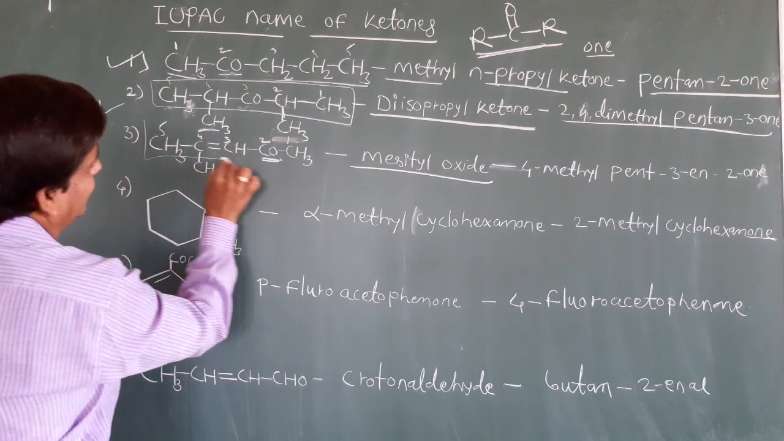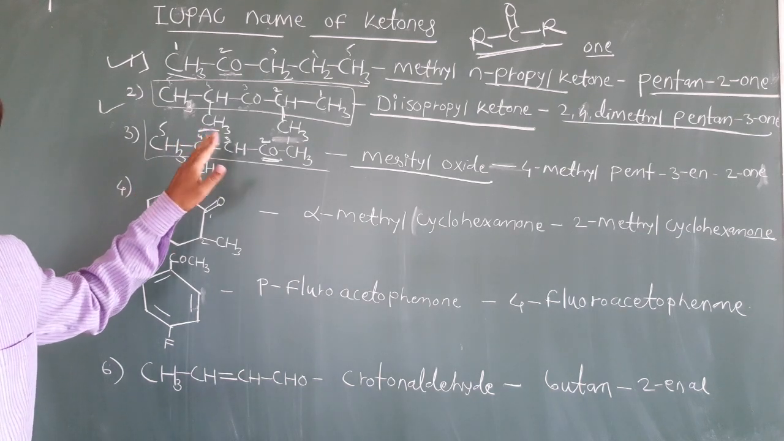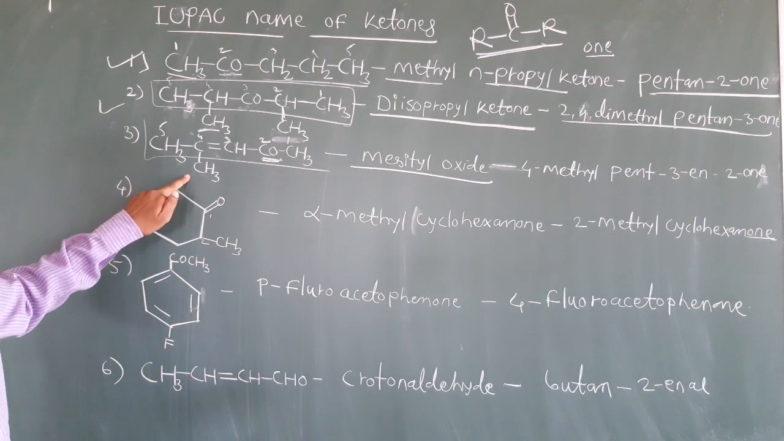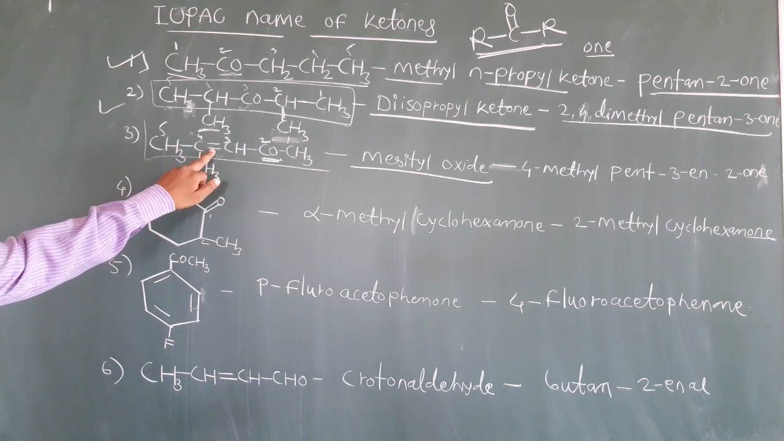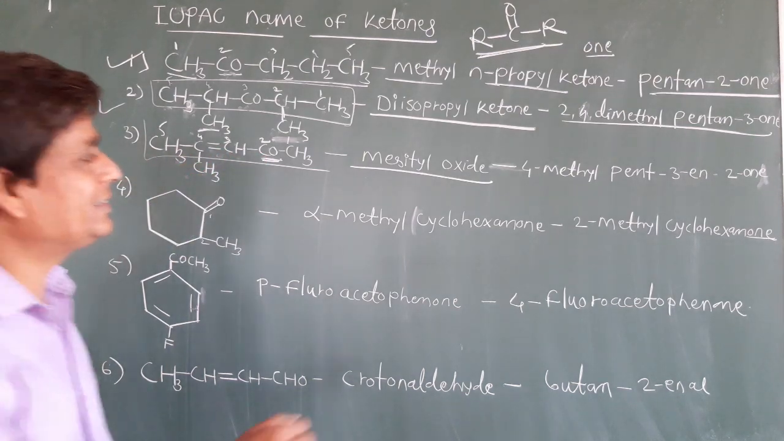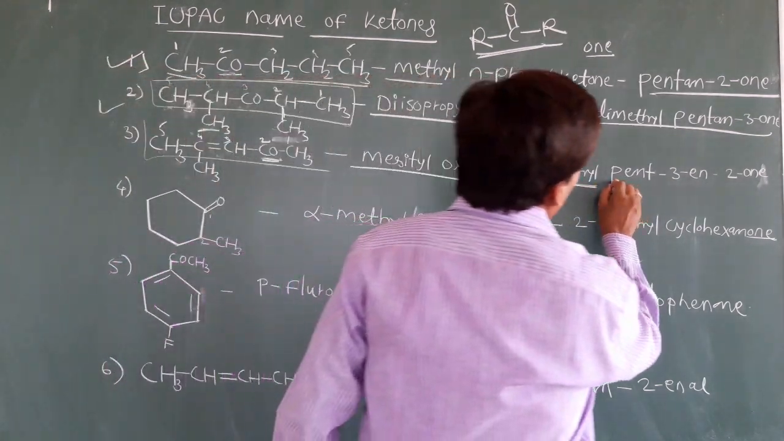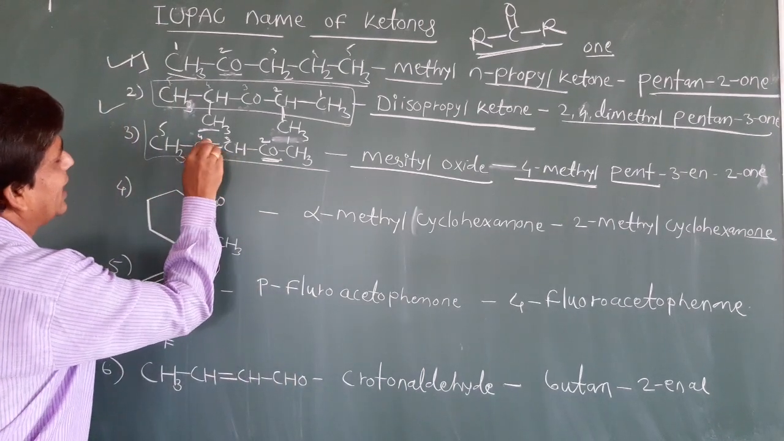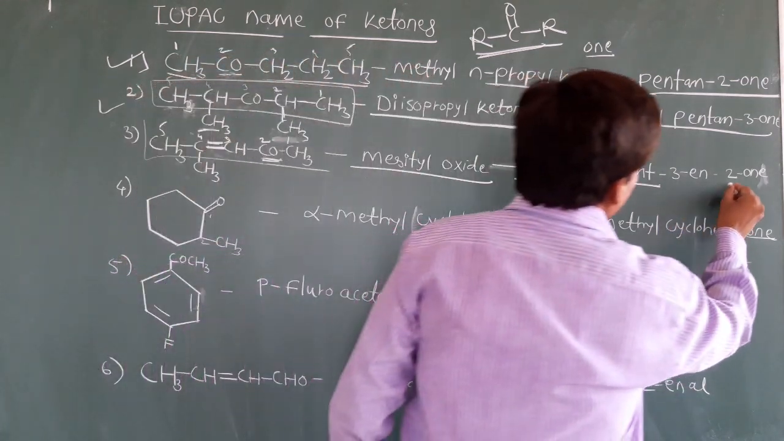Total how many carbons are there? 5 carbons. Actually a double bond is there, so we can say the parent is an alkene. We can consider it as a pentene. So in that, on the fourth carbon a methyl group is there. We can say it is 4-methyl. Then pent, on which carbon is the double bond? On the third carbon. See, pent-3-en-2-one. Just see, 4-methyl because on the fourth carbon a CH3 group is there. Why have we written pent-3-en? Because on the third carbon the double bond is attached. Okay, pent-3-en and on the second carbon the ketone group is there. You can see it is 2-one.